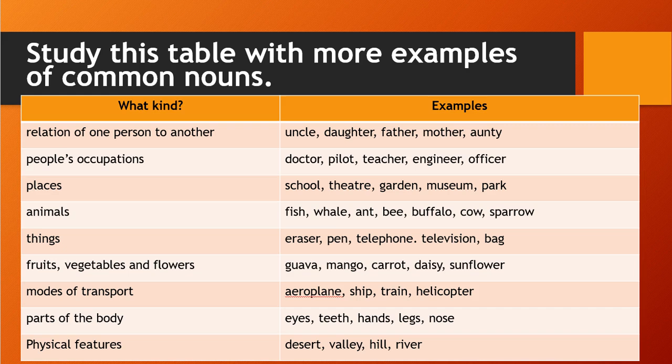Modes of transport: airplane, ship, train, helicopter. Parts of the body: eyes, teeth, hands, legs, nose. And the last, physical features: desert, valley, hill, river. So all of these are common nouns. If you notice, in these examples all are common words. We are not denoting any particular hill.